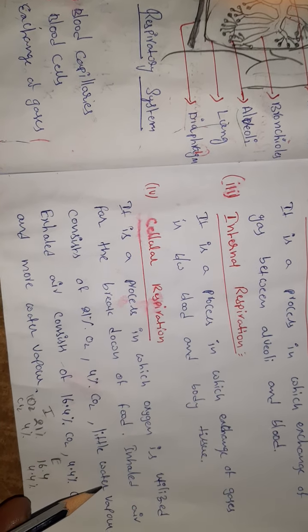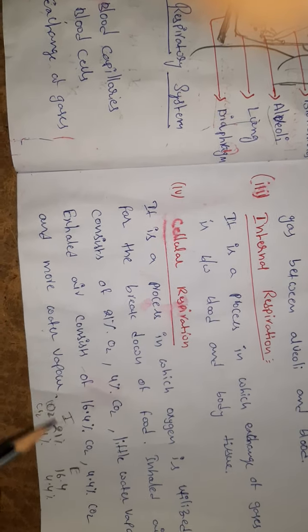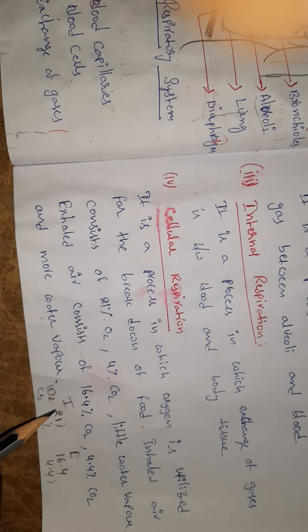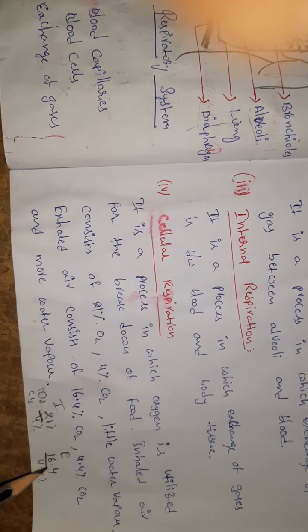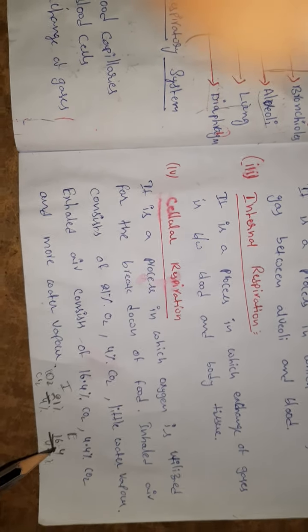Water vapor is little in inhaled air, but more in exhaled air. Inhaling, we take oxygen at 21% and release carbon dioxide, and exhaled air also contains some oxygen, 16.4%.